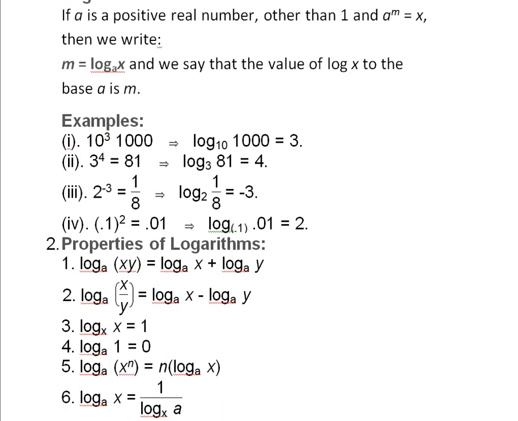log 1000 to the base 10 is 3. Similarly, for all the things you can say here, log 81 to the base 3 is 4, log 1 by 8 to the base 2 is minus 3, and log 0.01 to the base 0.1 is 2.